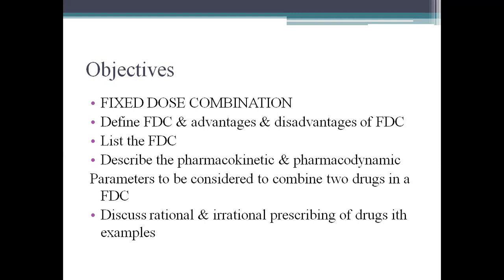Regarding fixed dose combinations, you should know the advantages and disadvantages. Here, the medical student should list the fixed dose combinations, and be able to know the pharmacokinetic and pharmacodynamic parameters to combine two drugs in fixed dose combinations. The medical students should know the rational and irrational prescribing of drugs with examples.